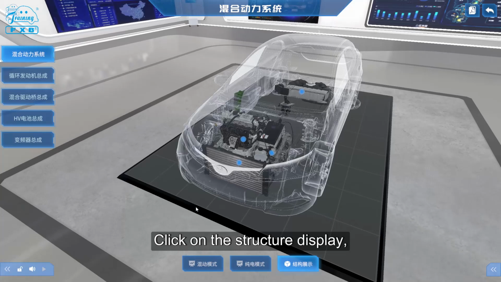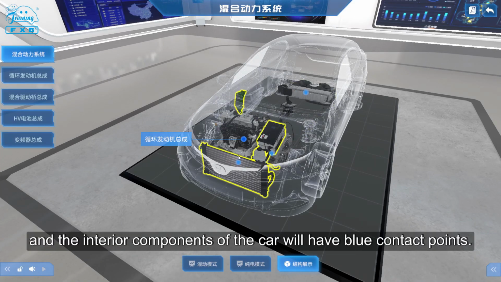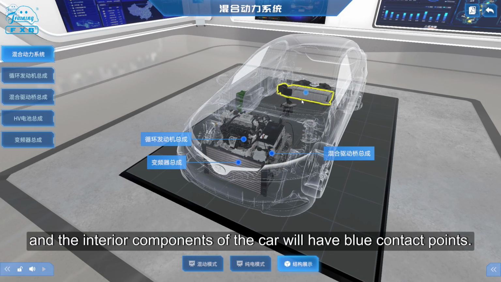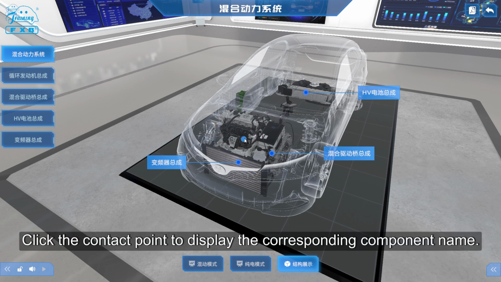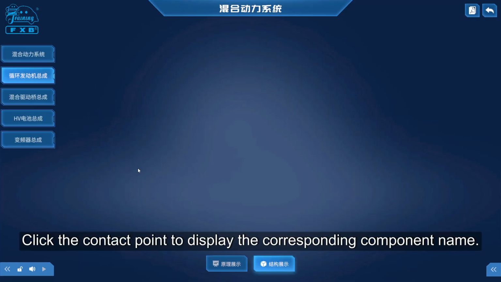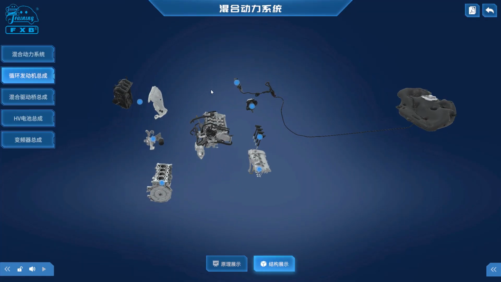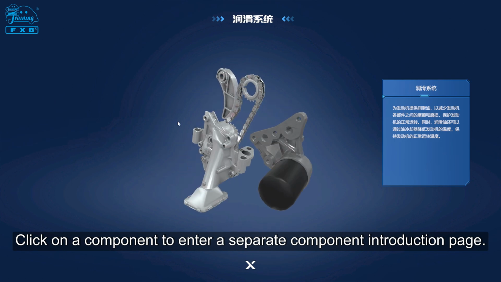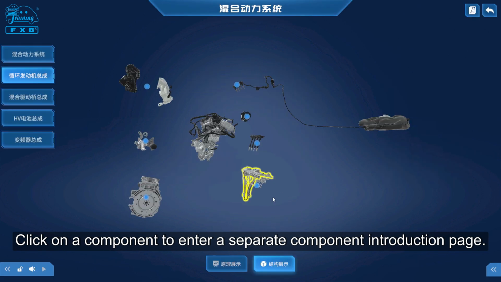Click on the structure display, and the interior components of the car will have blue contact points. Click the contact point to display the corresponding component name. Click on a component to enter a separate component introduction page.